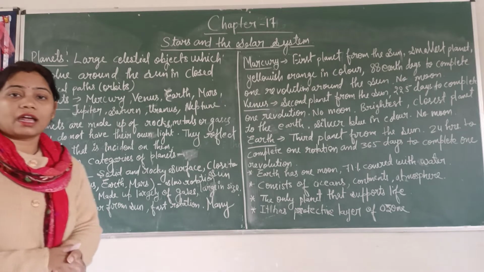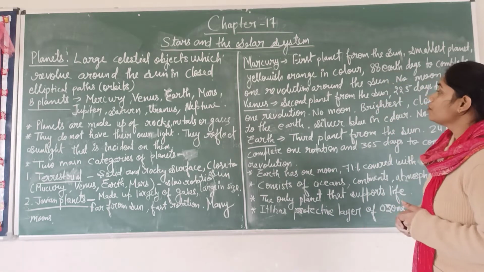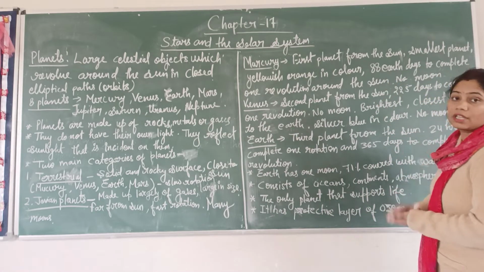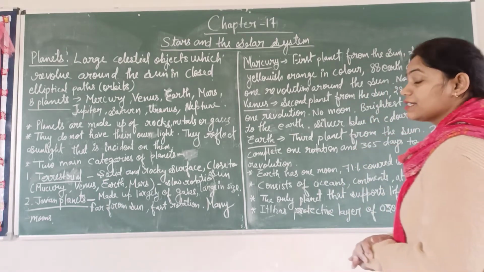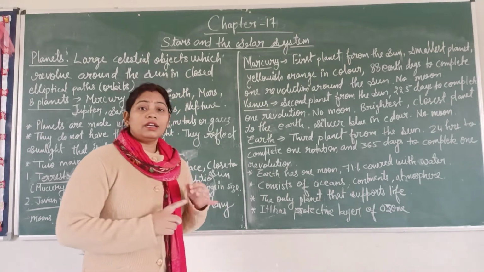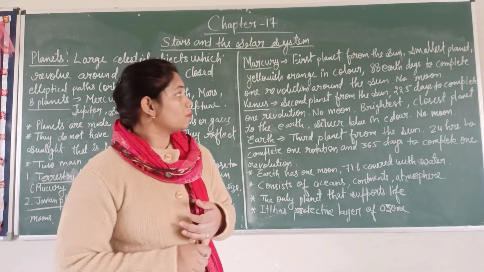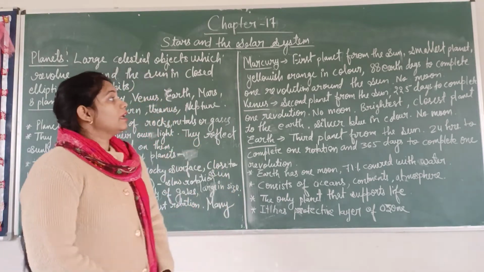Firstly we will start with Mercury. Mercury is the first planet from the sun, so that's why it is very close to the sun. It is also considered the smallest planet, and it is yellowish orange in color.